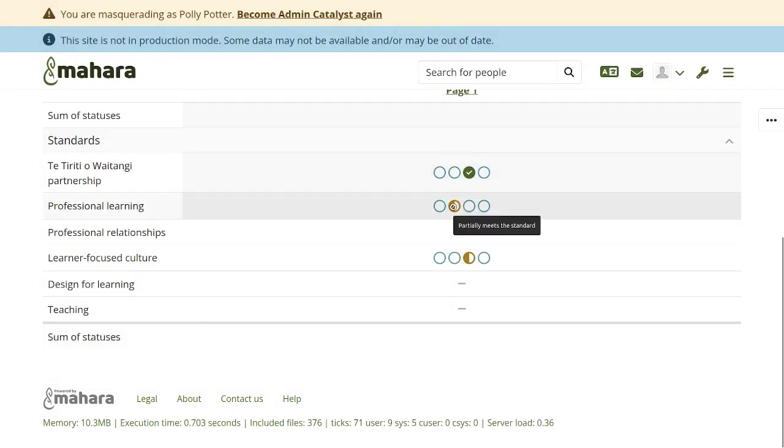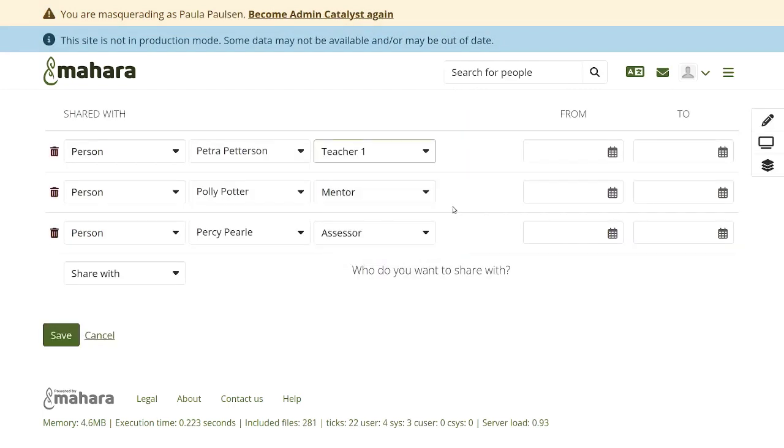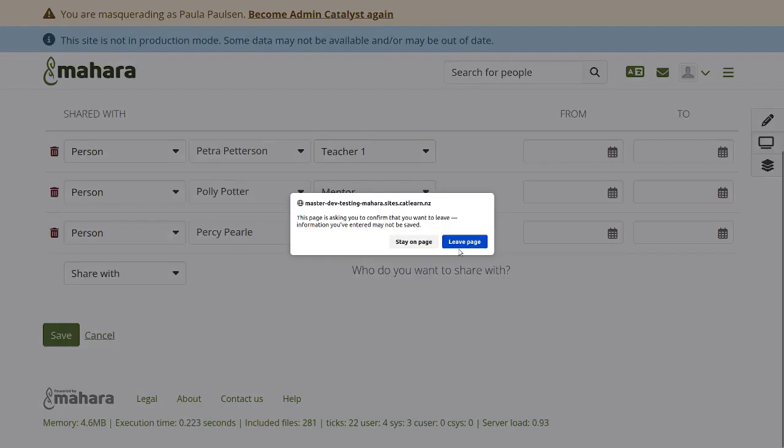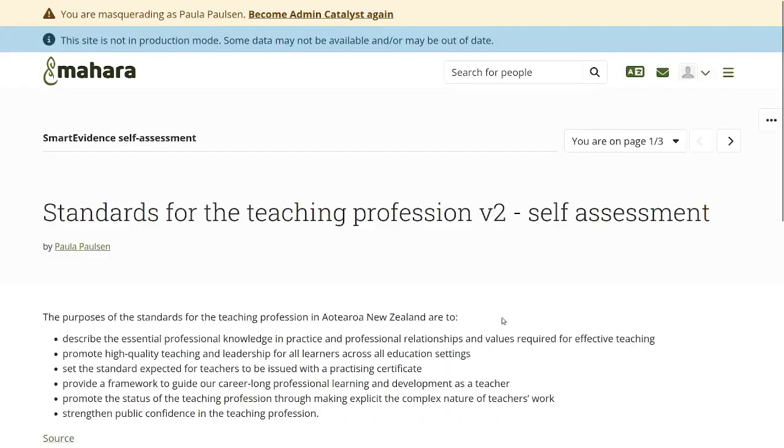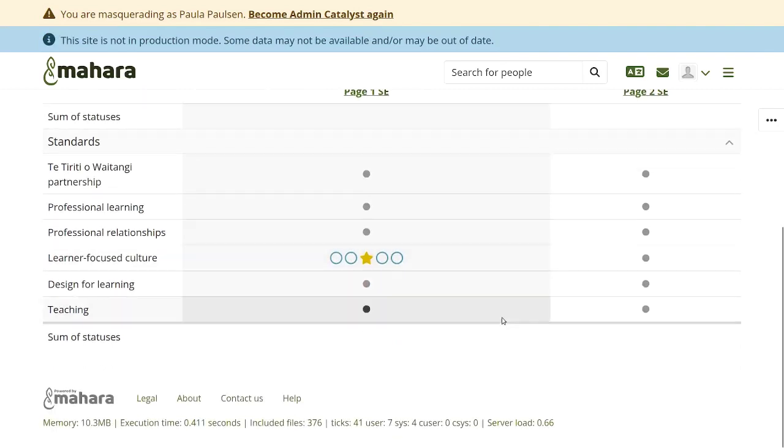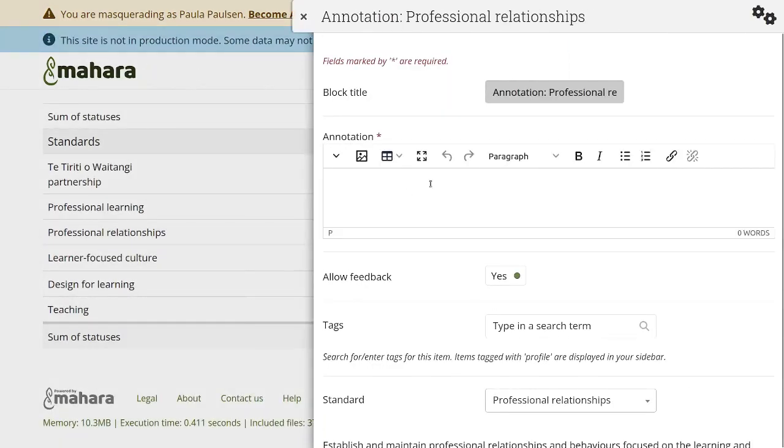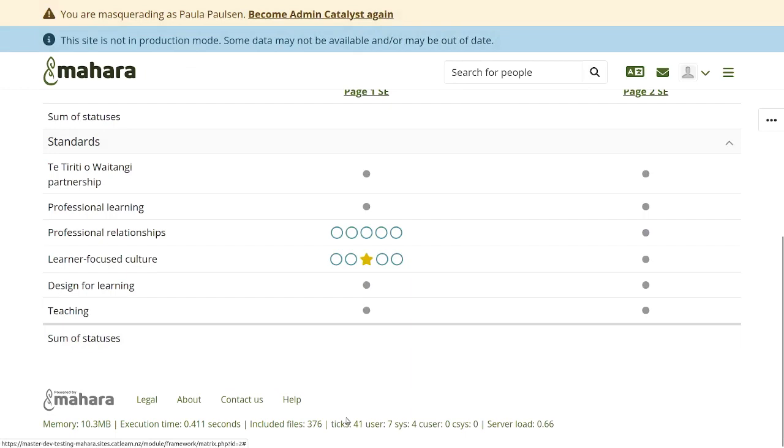Hovering over the different statuses shows me which role still needs to provide feedback. As usual, the titles are defined in the framework itself. Now, if the framework allows for self-assessment, there's also a status for the student to perform their self-assessment that is then displayed alongside all the other roles.